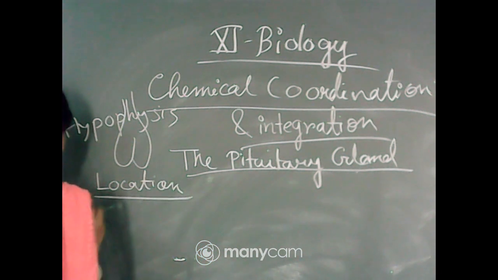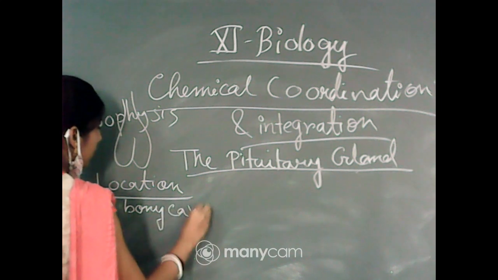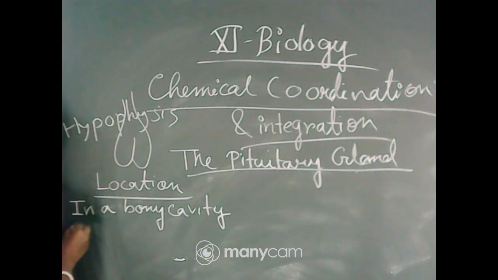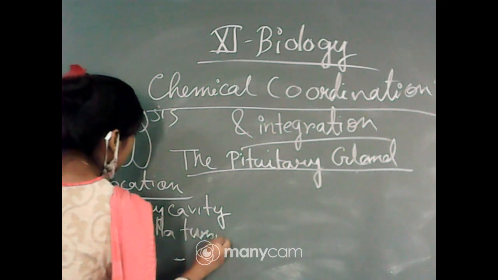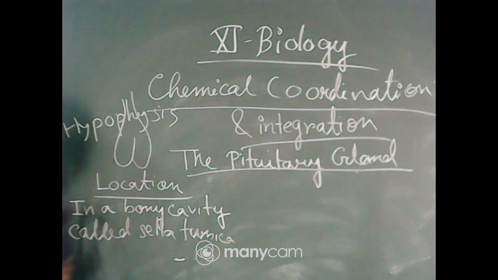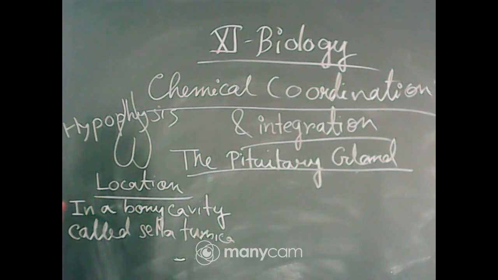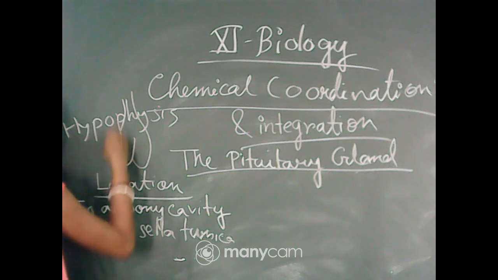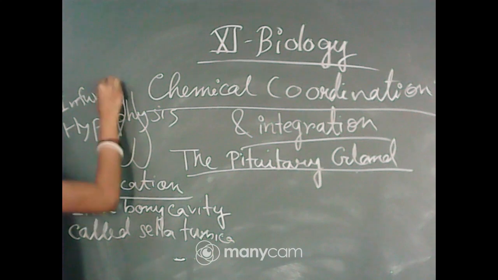So the pituitary gland is located in a bony cavity called sella turcica, and it is attached to the hypothalamus with a stalk. This stalk is called infundibulum.